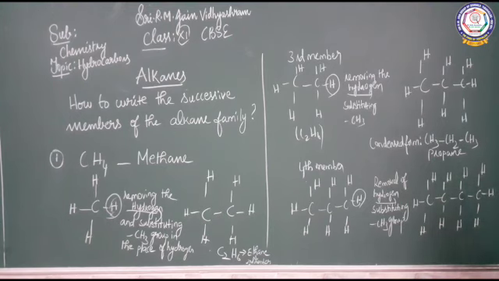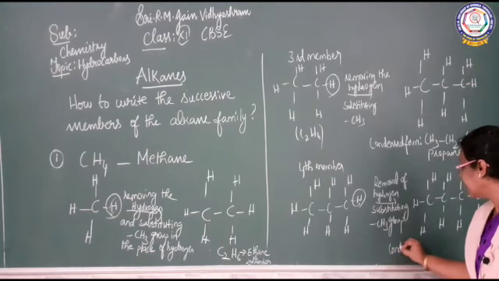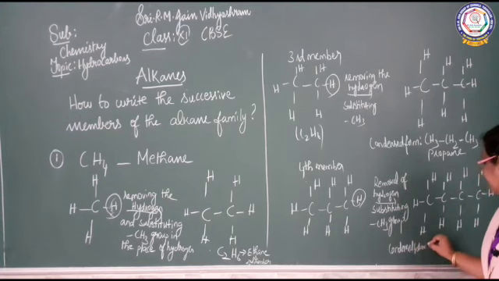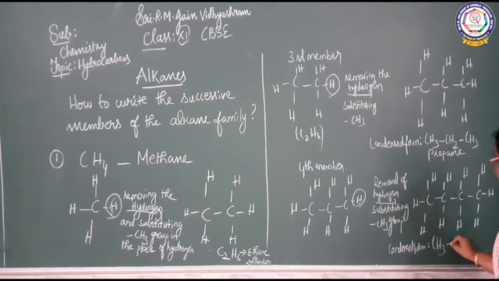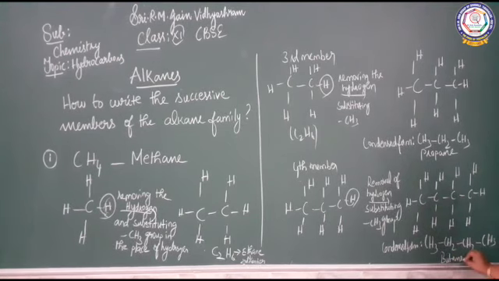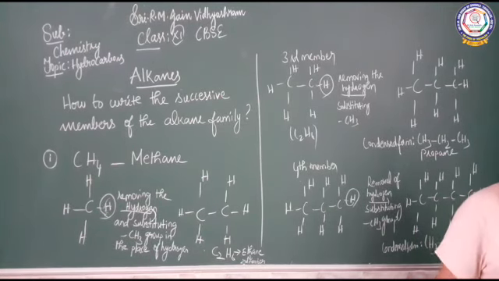So, what is the condensed form? Write it. This carbon has 3 hydrogen, CH3. There is a bond. Again, this carbon has 2 hydrogen, CH2. Again, there is a bond. Again, this carbon has 2 hydrogen, CH2. Again, there is a bond. Again, this carbon has 3 hydrogen, CH3. So, who is the fourth member of the series? Butane.